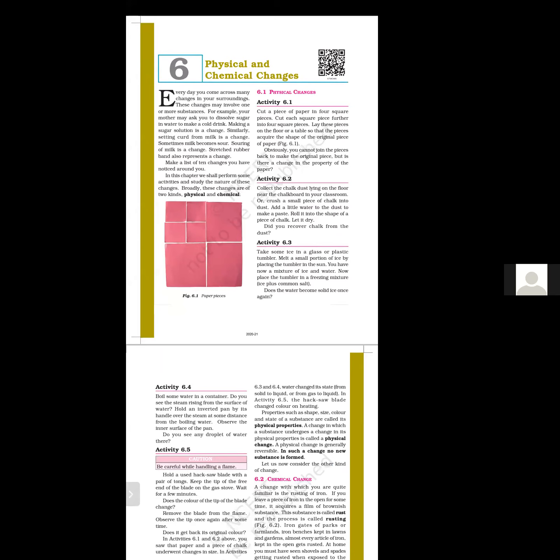So many changes you are observing in your day-to-day life. Your height is also changing. Your weight is also changing. When you were a newly born baby, you had a different height. Now you are a growing child, your height is increasing day by day. Your age and your weight are increasing day by day. This is also a change. When you burn a candle, the wax will melt and the length of the candle will decrease. It is also a change.